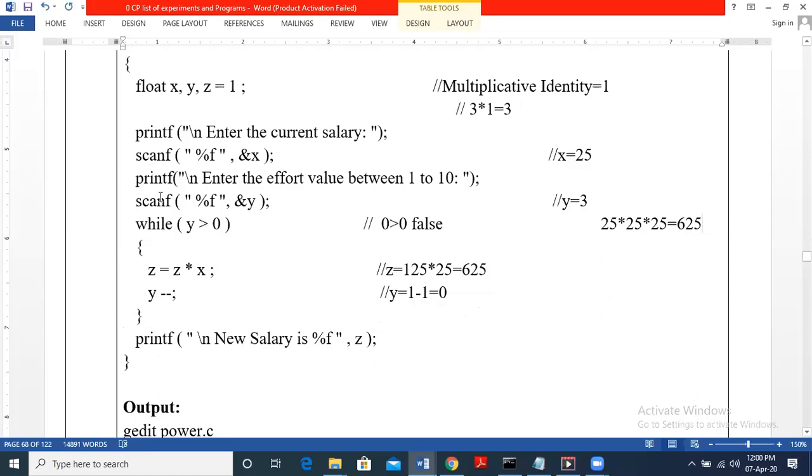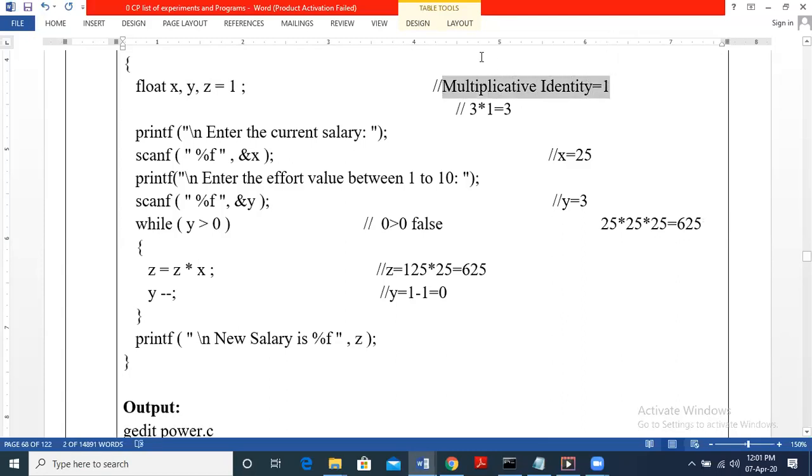Let me repeat it again. So first, according to the question, we say x is the current salary and y is the effort. So based on the effort, we will calculate new salary z. So basically it means z is equal to x to the power y. While declaring, we will initialize z. The value which holds the result has to be initialized with an identity. Since the basic operation here is multiplication, we will initialize z with multiplicative identity.